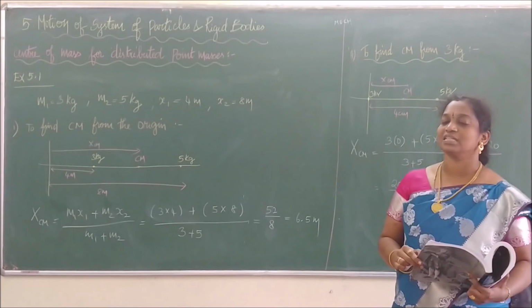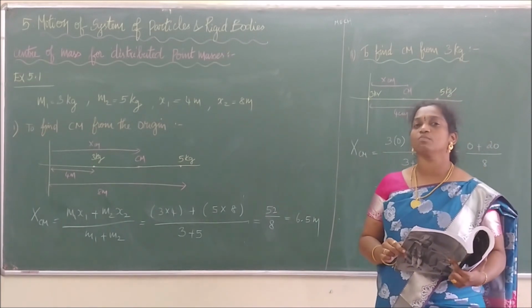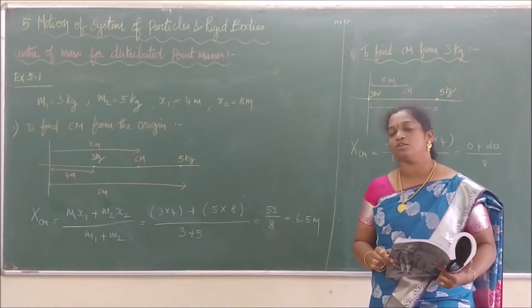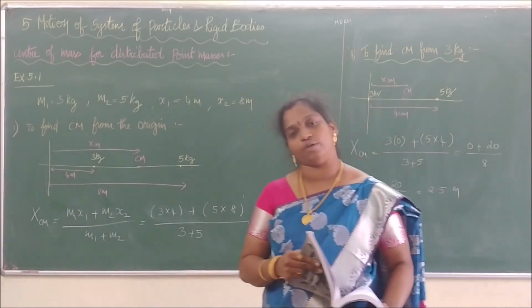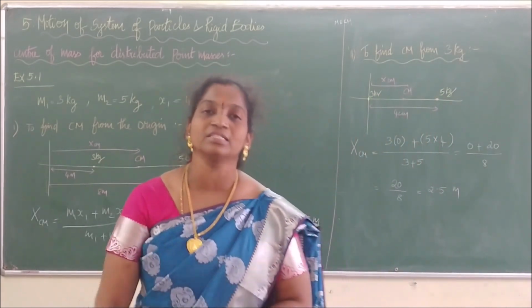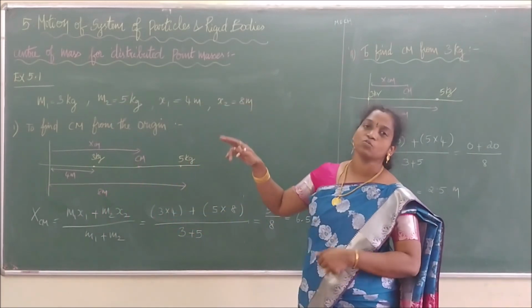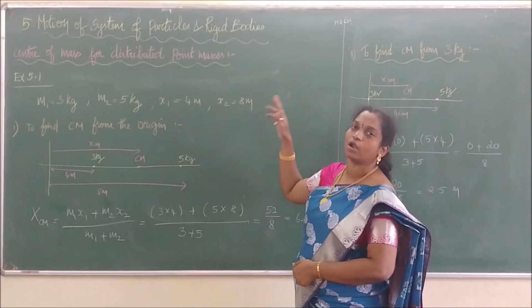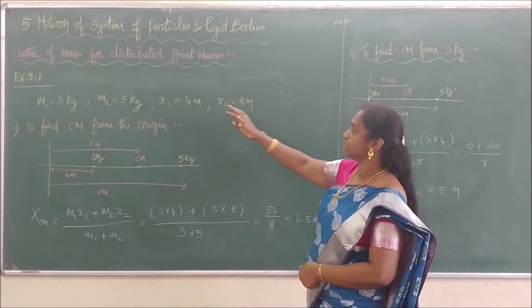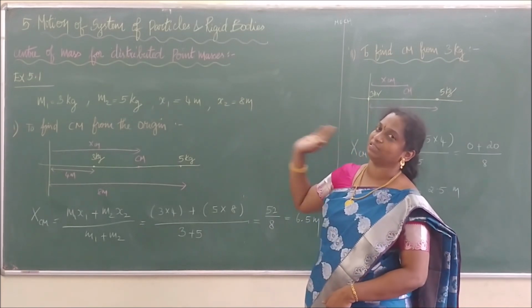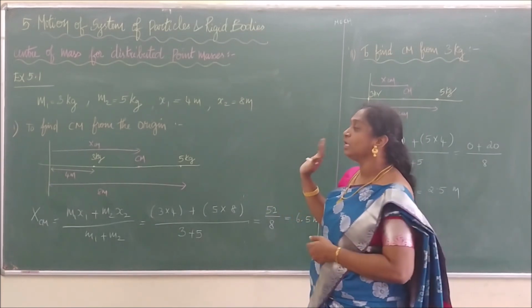In the second case, we have to place the 3 kg mass at the origin. Then we have to use the formula to calculate the center of mass for these two different positions. So you can understand the problem. We have taken two masses, one of 3 kg and one of 5 kg, at distances of 4 meter and 8 meter along the x-axis. They are asking us to calculate the center of mass. Very simple and easy problem.